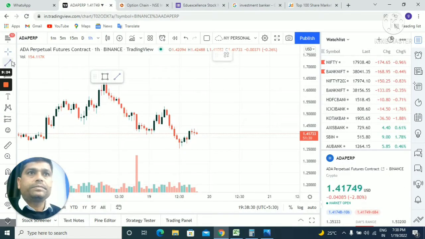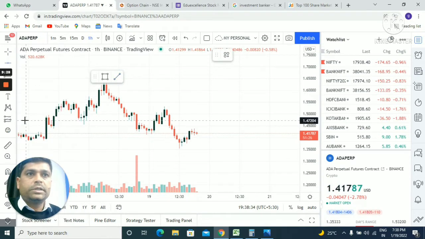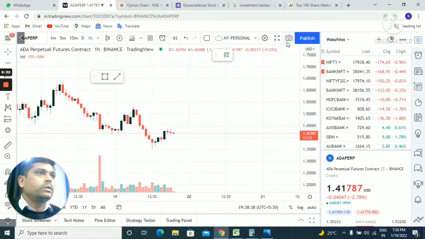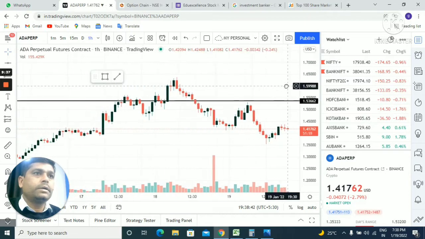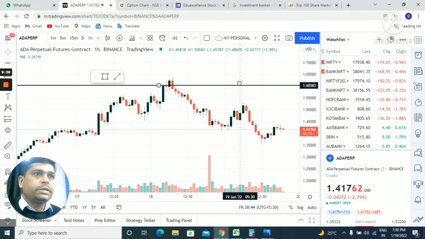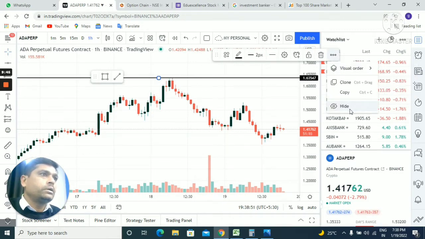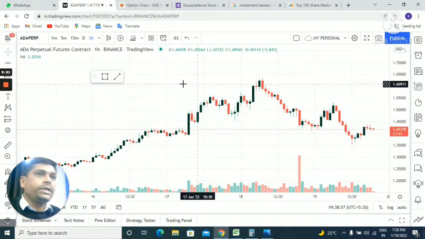Now see, these are horizontal lines, and this is your resistance. See the most interactive zone of the price. We have to match the most interactive zone of the price. And then how? Now see,